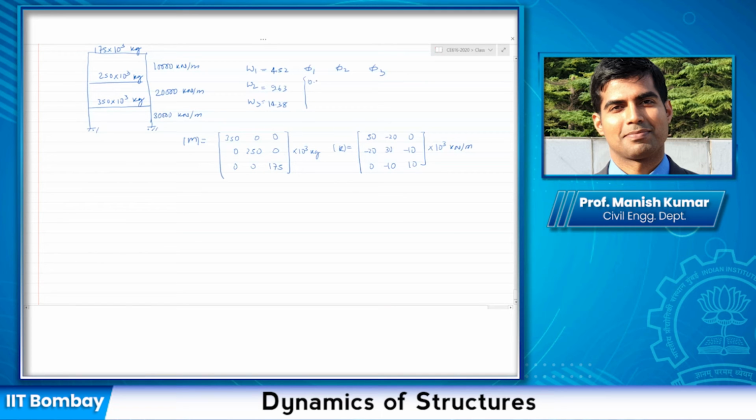Similarly, the mode shapes I'm going to write here, normalizing with respect to the third story. So phi1 is 0.3, 0.64 and 1.0, and phi2 is minus 0.7, minus 0.62, and again 1.0, and phi3 is 2.34, minus 2.62, then 1.0.